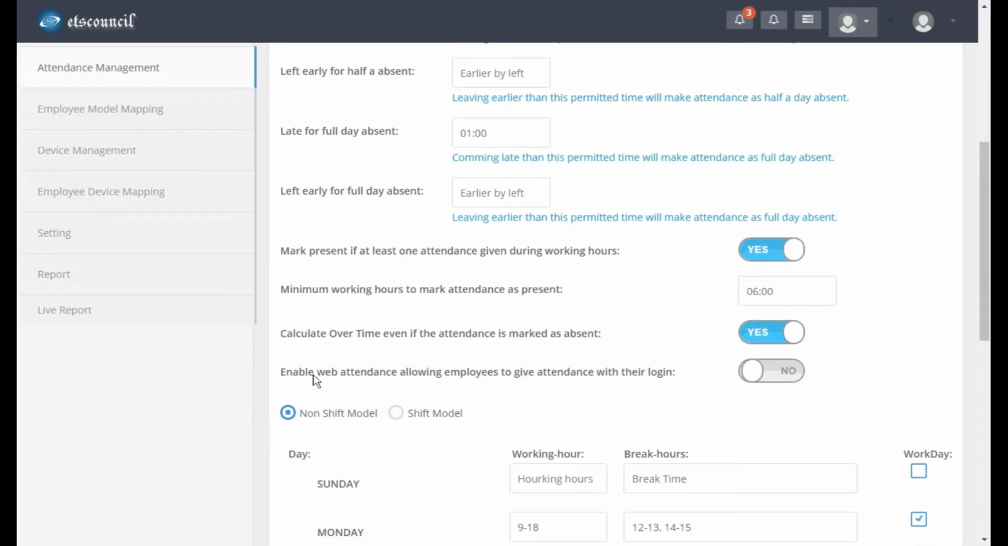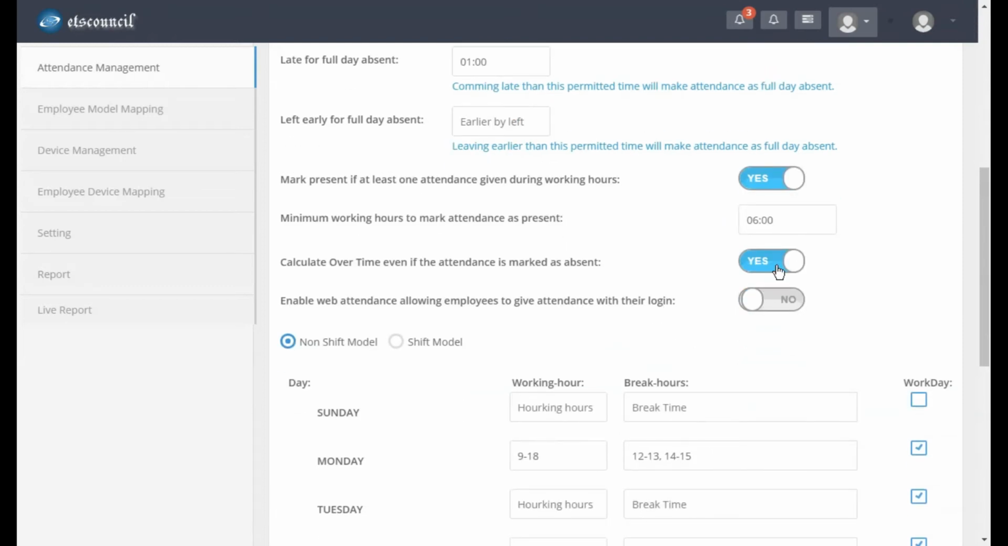Enable web attendance, allowing employees to give their attendance with their login. Once this particular option has been enabled, when the user logs in, he'll be able to see a button for check-in, and by clicking that button, web-based attendance will be registered. So I'm going to disable all.